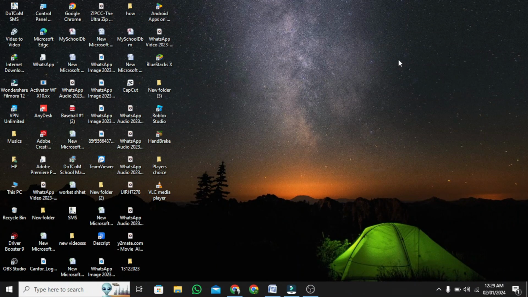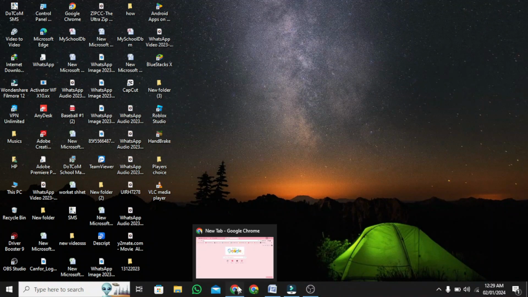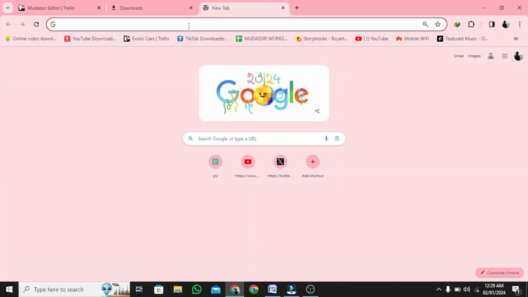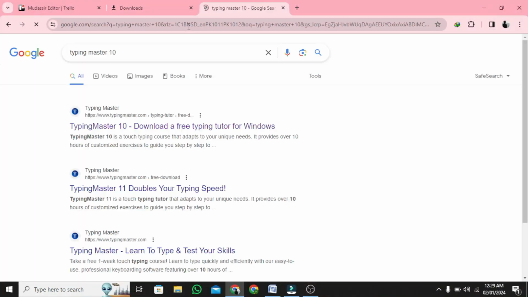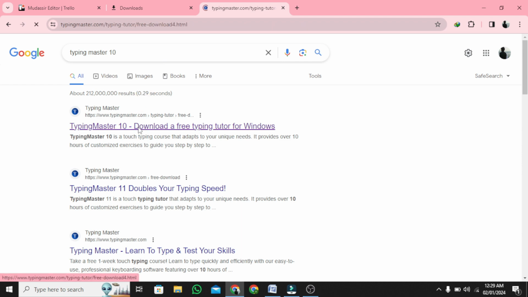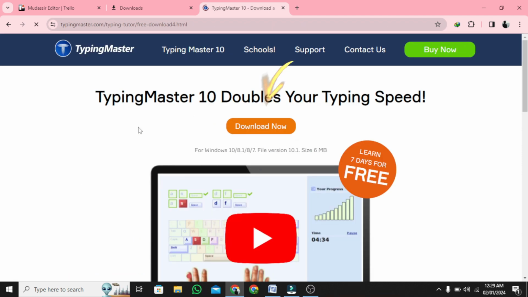Welcome to our tutorial. In this step-by-step guide, we'll guide you how to download Typing Master in laptop. 1. Open your browser and search for Typing Master 10. 2. Click on the website that you see on the top of your search results. 3. Click on Download Typing Master 10.